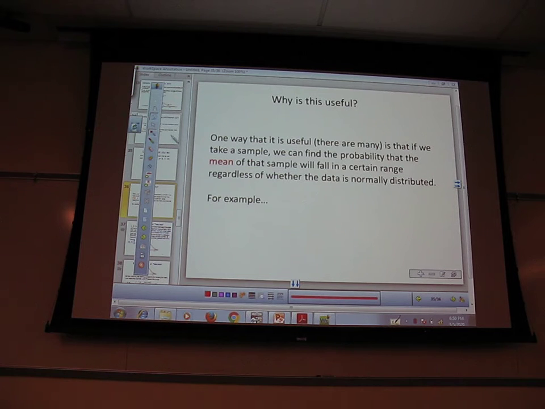the reason why this is useful is that normal distributions are beautiful. They're symmetric. I know the probabilities of being between any 2 points, right? If you give me 2 numbers, I can find the z-scores and I can find the area between them, the probability between them. If I do an experiment, as long as I take a sample of 30 and take their average, then it falls into a normal distribution and I can use those great properties. So that's why it's really important and useful to have this idea, because normal distributions are super easy, they're reliable, we can predict off of them.